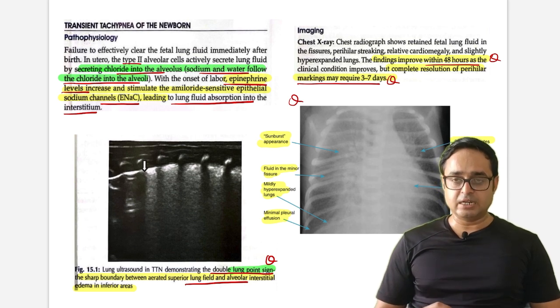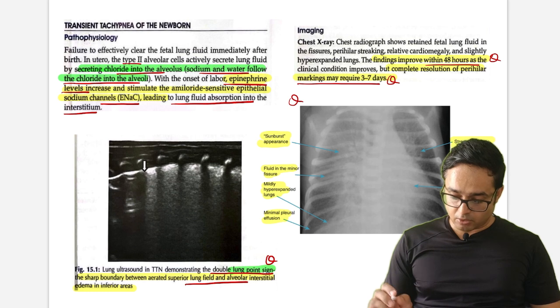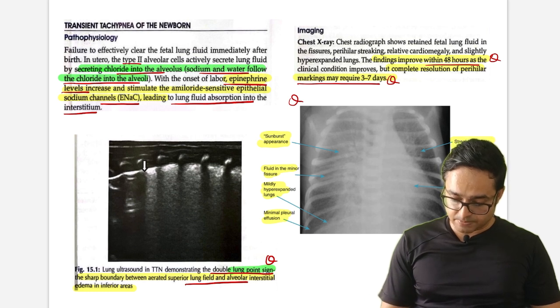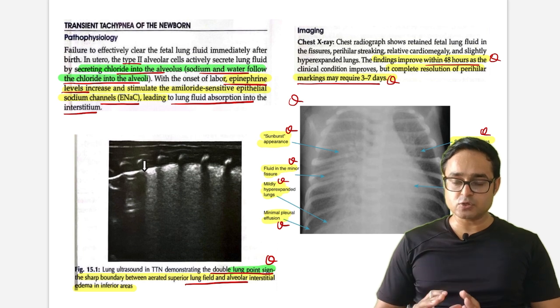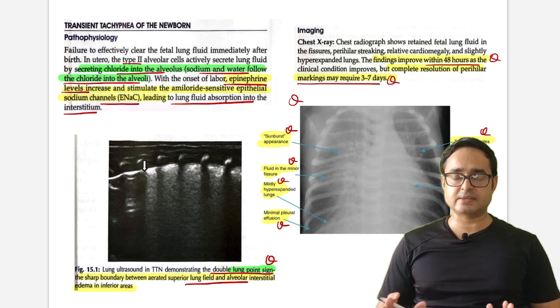X-ray appearance of TTNB has been asked multiple times. Just remember all these things: sunburst appearance, fluid in minor fissures, mildly hyperexpanded lungs, minimal pleural effusion, streaky infiltrates, and mild cardiomegaly. So these things can be asked in the exam.